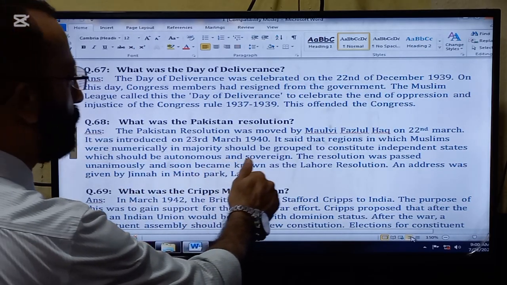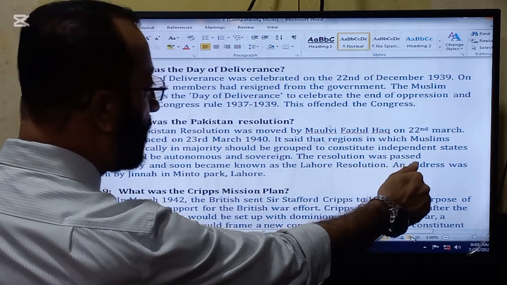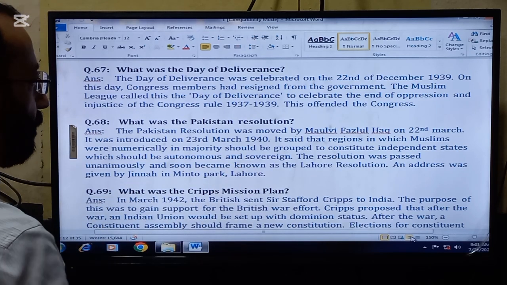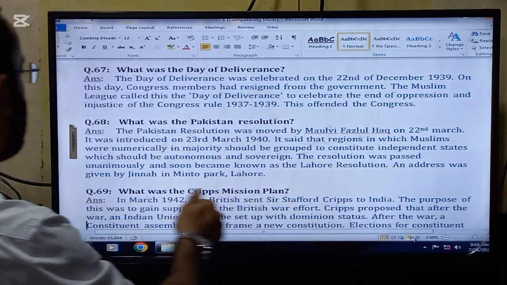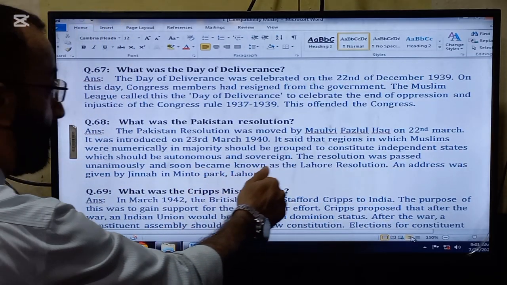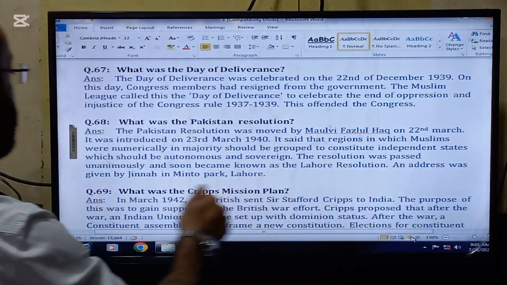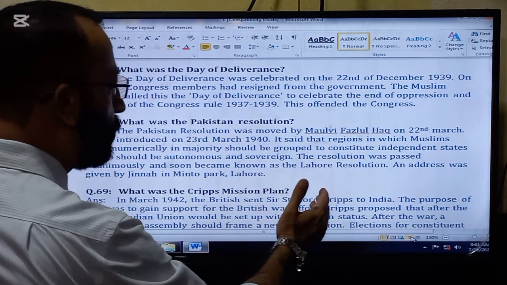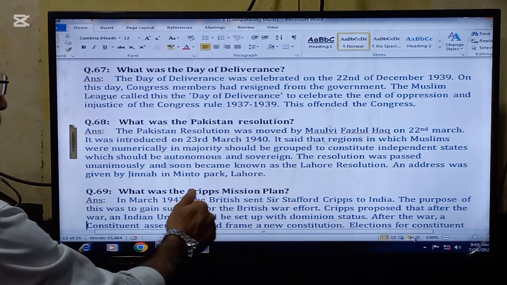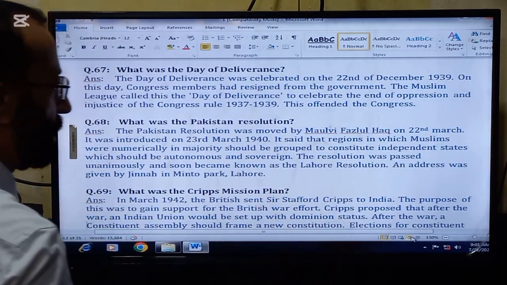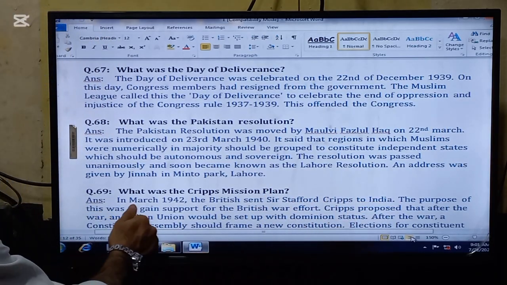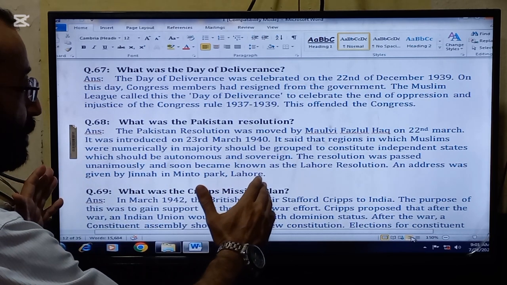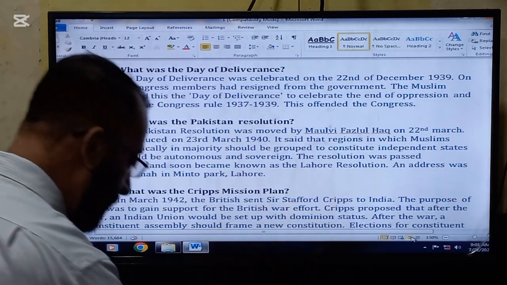The next important question in the lecture is, what was the Pakistan Resolution? The Pakistan Resolution was moved by Maulvi Fazlul Haq on 22nd March. It was introduced on 23rd March 1940. It said that regions in which Muslims were numerically in majority should be grouped to constitute independent states, which should be autonomous and sovereign. The resolution was passed unanimously and soon became known as the Lahore Resolution. An address was given by Jinnah in Minto Park, Lahore. So this was the speeding up point after which independence was gained.